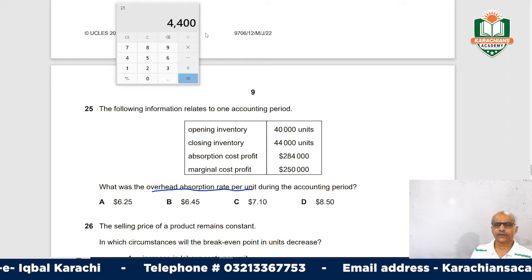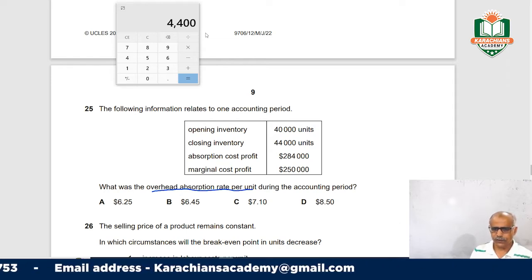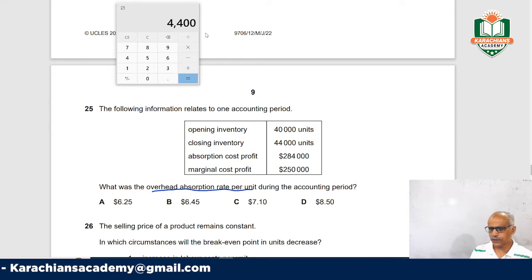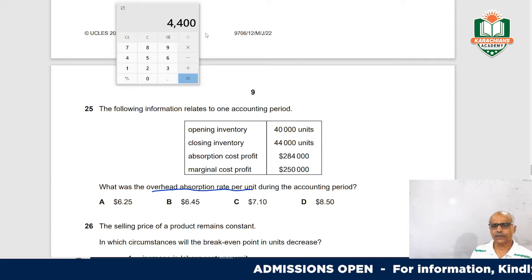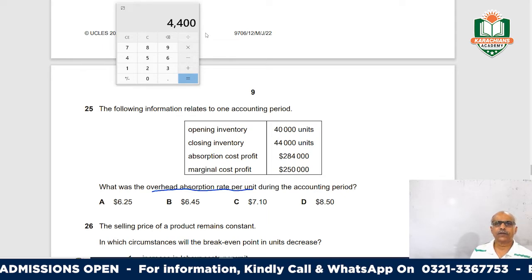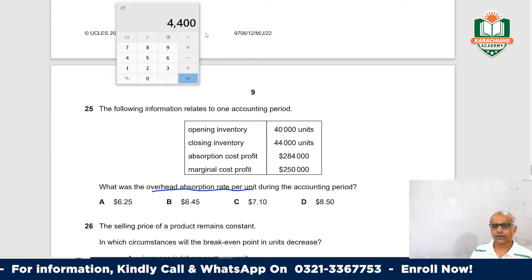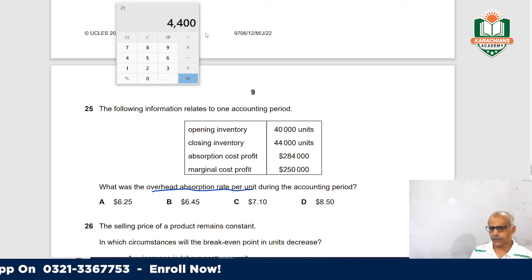That is why your profit is increased. So absorption costing profit is 284,000 and marginal costing profit is 250,000. Marginal costing profit is less and absorption costing profit is more because of the fixed cost included in the closing stock. So the difference of profit is 34,000.